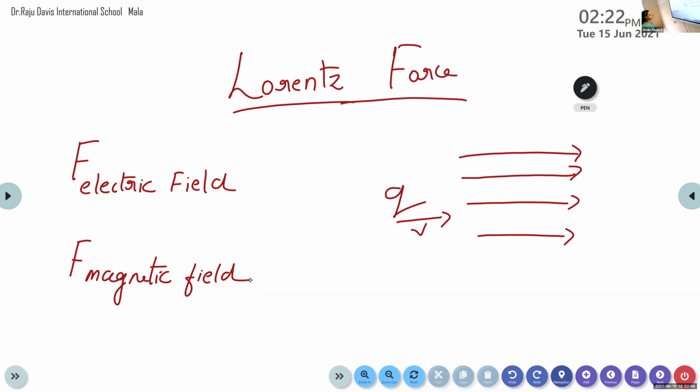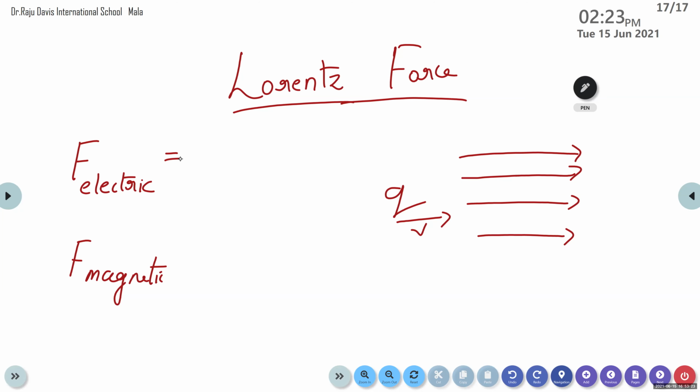Here the charged particle moves with a velocity v through a uniform electric field and magnetic field, then it experiences a force due to the electric field and magnetic field. Then can you say what will be the force experienced by the charged particle due to the electric field?